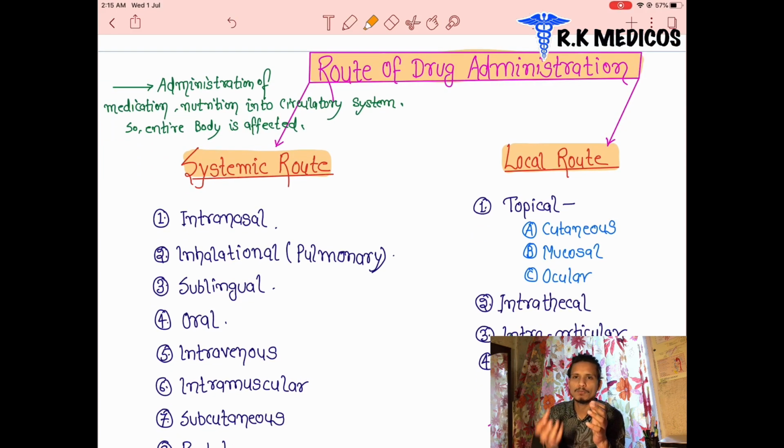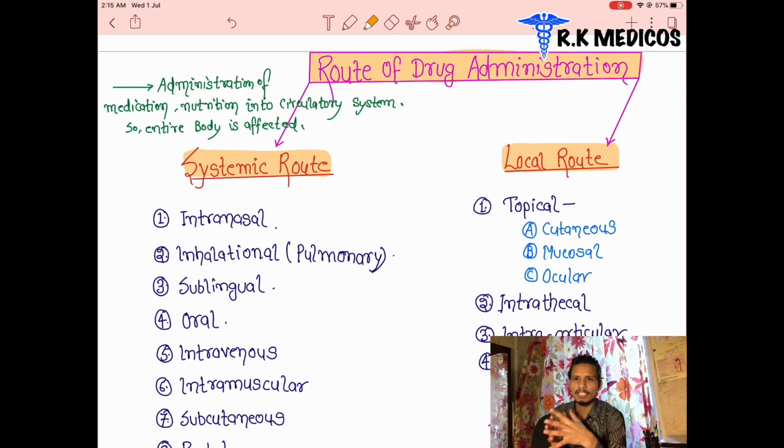The drugs that are injected into our body can reach any part of our body. It means they move around the whole body. When these drugs are injected or enter inside our body, they circulate throughout the whole circulatory system. What does circulatory system mean? The circulatory system is the blood circulation or the lymphatic circulation. If these drugs reach them, they move throughout the body and also reach the different organ systems. That's why the definition is written here, the administration of medication.